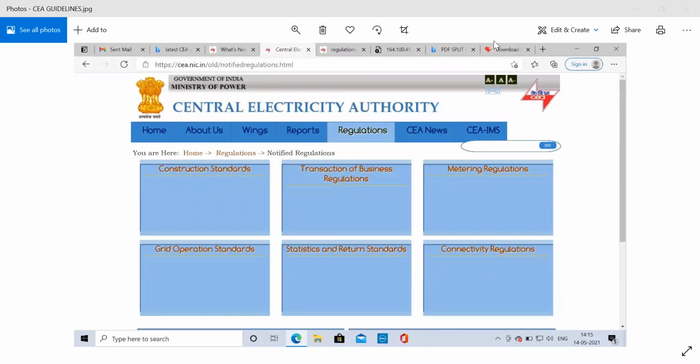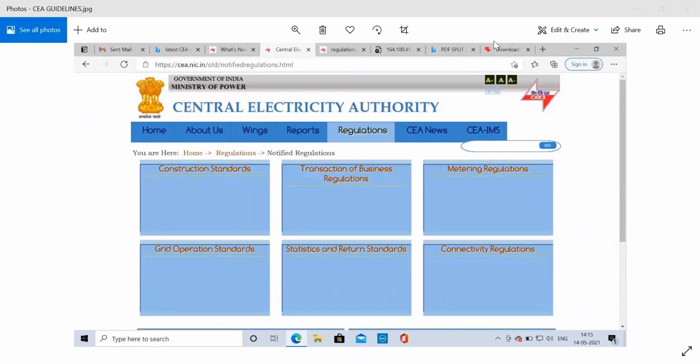Section 8 is for hydroelectricity generation. Section 34 is grid standards. Section 53 is the provision relating to safety and electric supply, and Section 55 is use of meters. And Section 177 is making of regulations.